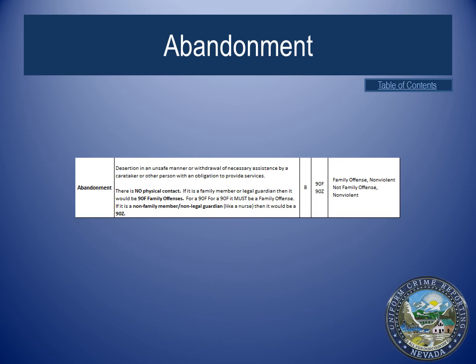There is no physical contact. If it is a family member or legal guardian, then it would be 90F family offenses. For a 90F, it must be a family offense. If it is not a family member or a non-legal guardian, like a nurse, then it would be a 90Z.